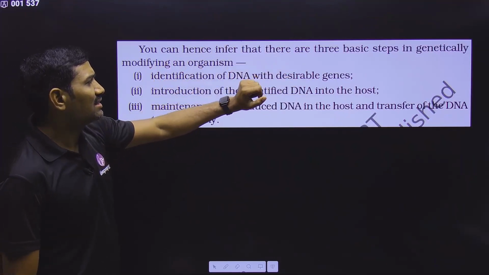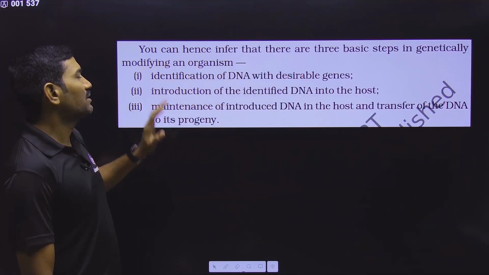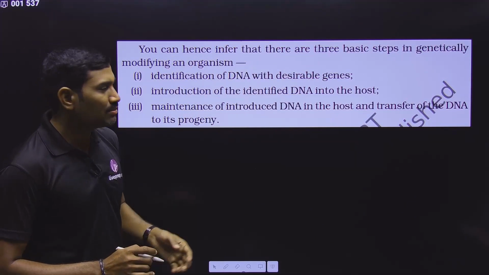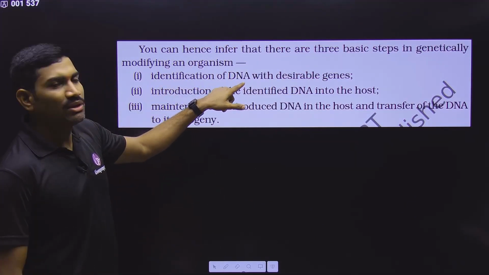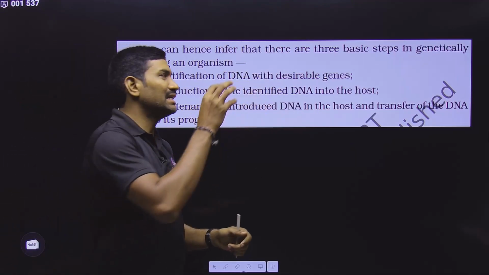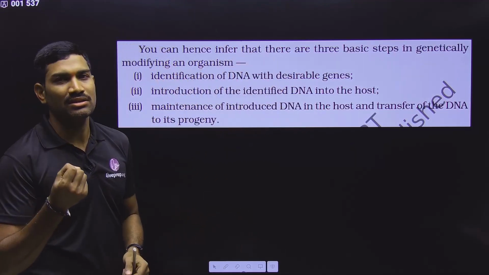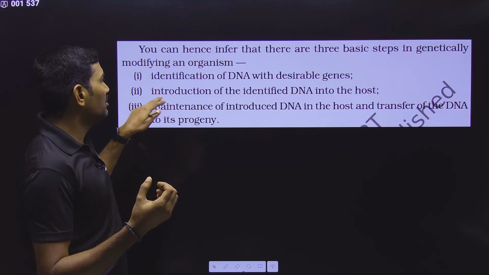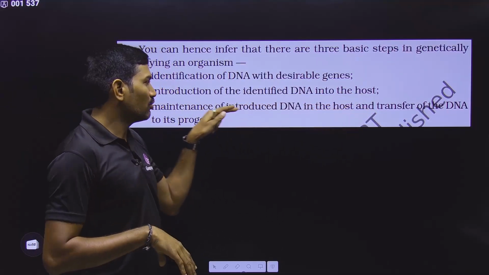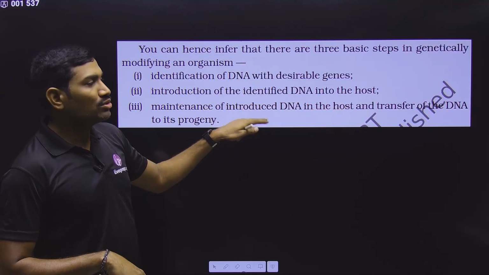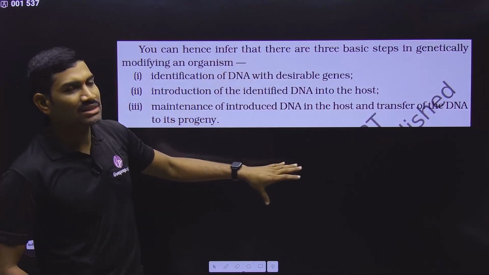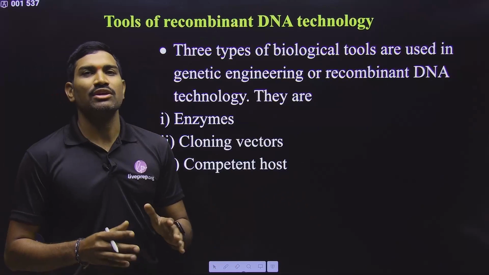Finally, they say there are three basic steps when we are trying to modify a particular organism. What are these three steps? First, we need to identify the DNA with the desirable genes, that is, the gene of interest that you need to select. Once you select this, you need to introduce it into the host. After introducing it into the host, it should be maintained so that it can be transferred to the next generations. These are the important things to keep in mind when doing genetic engineering.